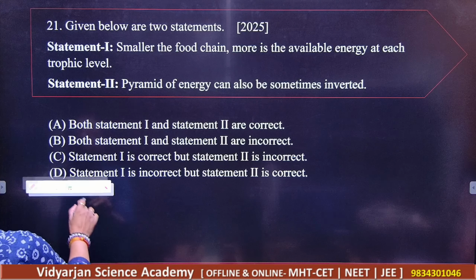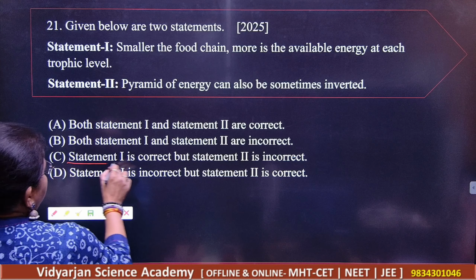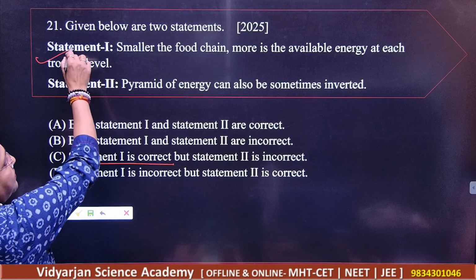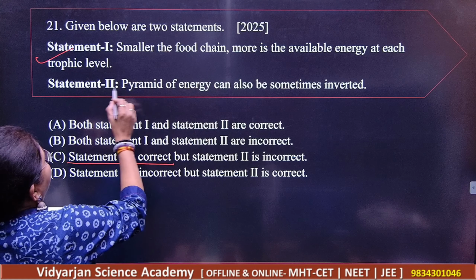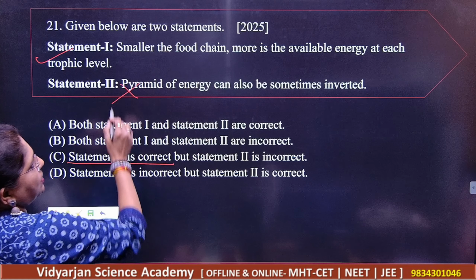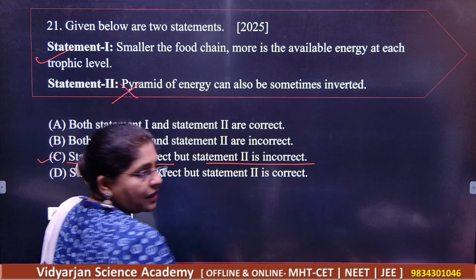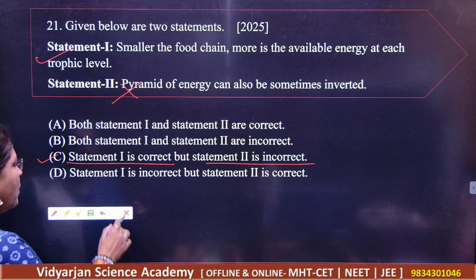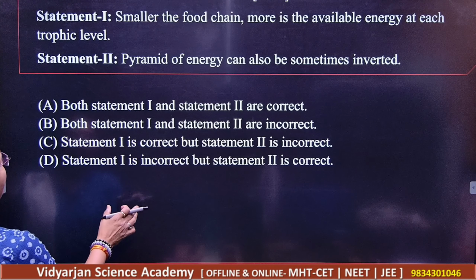So what do you think here? 21 is C. That is, statement 1 is correct. More available energy at each trophic level, very correct. And this is incorrect. Got it? So what should be your answer here? C is the correct answer. Students, note down all the answers perfectly. Very, very easy. Got it?